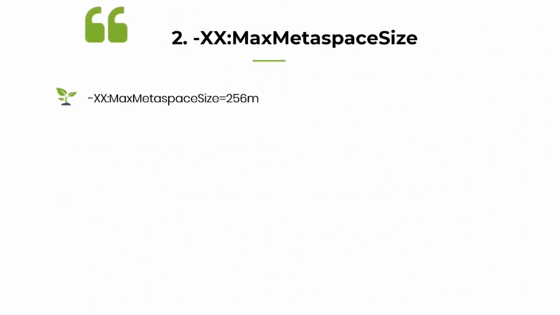The second argument you want to consider passing to your application is MaxMetaspaceSize. We saw that metaspace is where the metadata definitions of your application go, where the class definitions and method definitions go in. If you don't define this, then it is unbounded. It can expand to any limit of the operating system. So you want to set a limit for your application. What is your max metaspace size? You can give it 256 MB, 512 MB, or 1 GB based on your application's demand.